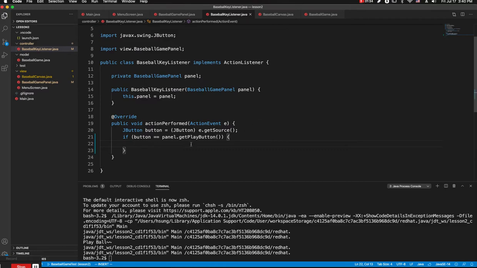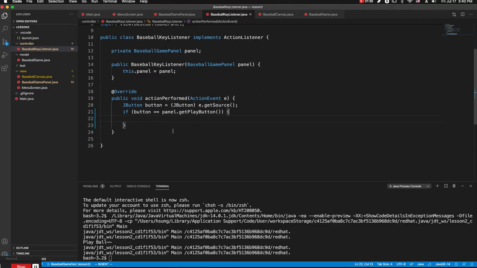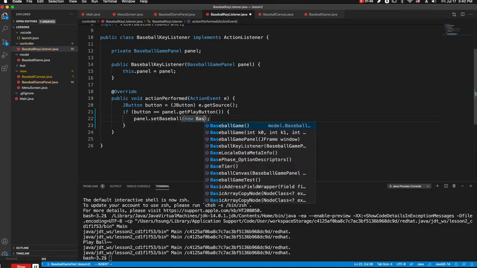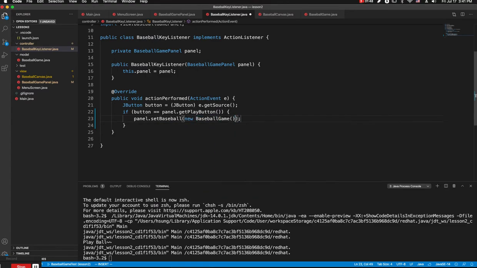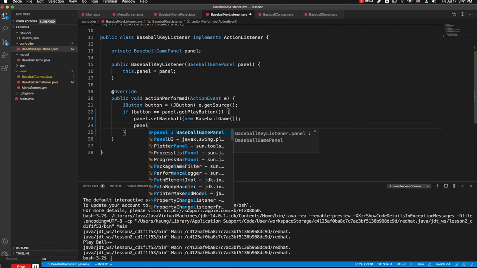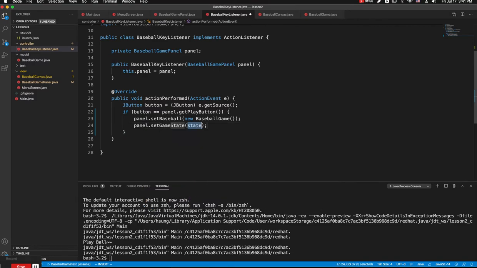So when the button is clicked, the first step is we need to set a new baseball object there. So panel set baseball new baseball game, and then random keys are generated there, and then panel set game state.